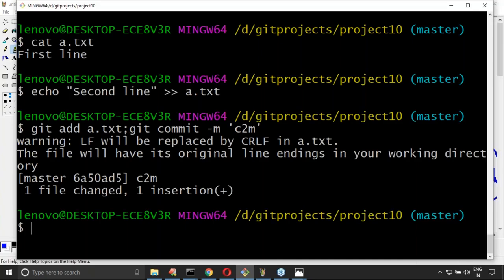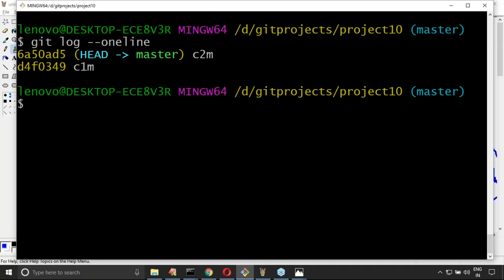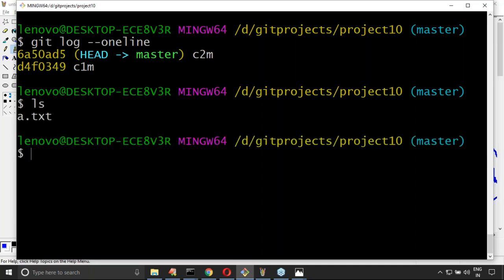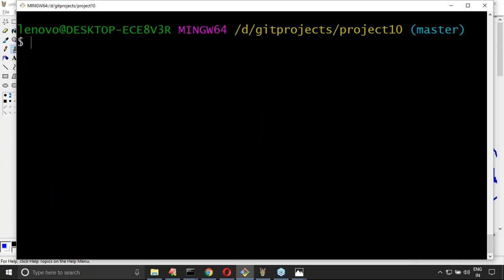Perfect. Now how many commits are there? Can you please confirm? How many commits are there? Two commits are there. How many files are there? Only one file. How many lines of code are there? Only two lines. Perfect.